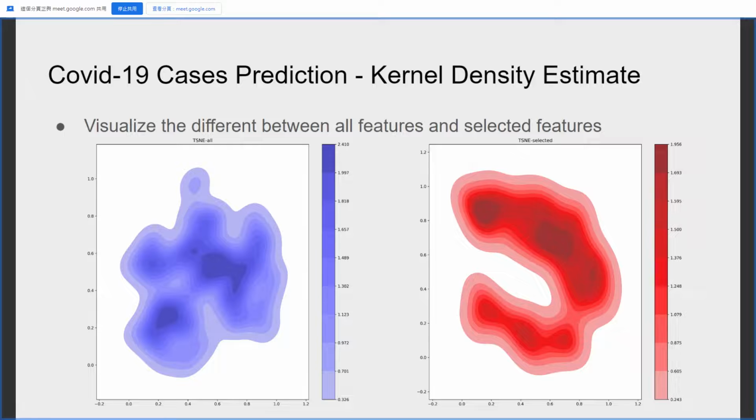Then we adopt t-SNE to reduce the high dimension into 2 dimensions, then plot by kernel density estimate. You can see the right one, which is selected features, seems to have a better distribution than the left one, which is using all of the features.